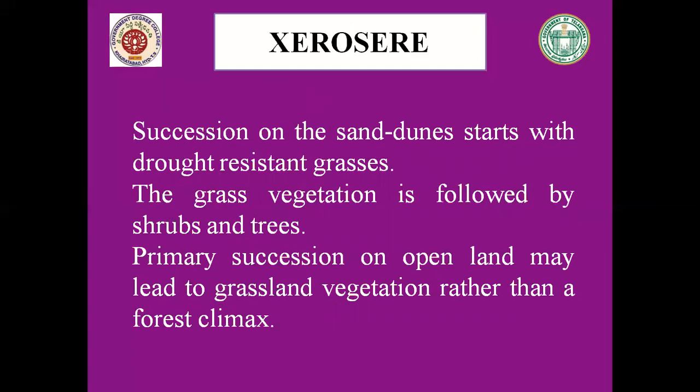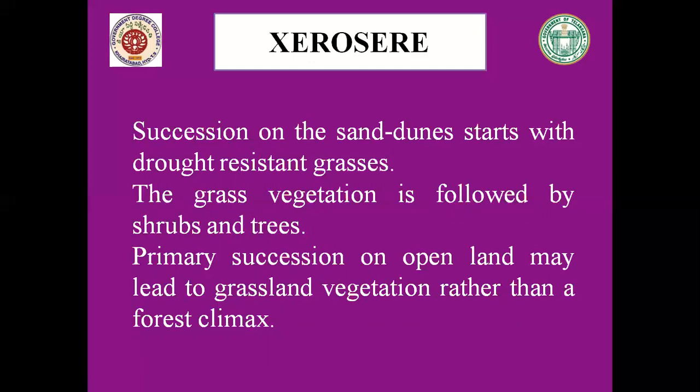And next, succession on bare areas or rock surface areas does not always occur in the same way. Sometimes, if the succession starts with a bare rock, sand and gravels, the beginning stages of colonizers will be missing, and it starts with herbs, shrubs, or even trees as the initial colonizers on such a habitat. Succession on sand dunes starts with drought resistant grasses.